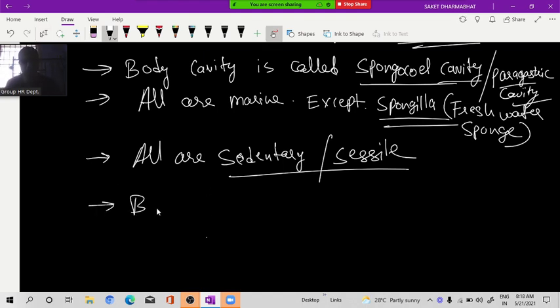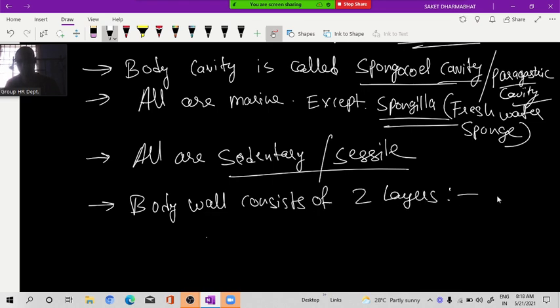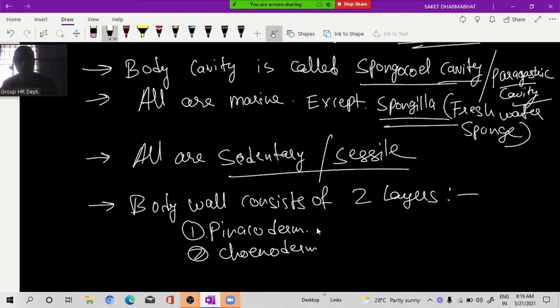Next, the body wall consists of how many layers? Two layers. First is pinacoderm, and second is choanoderm. Pinacoderm is the outer body wall layer. Choanoderm is the inner layer.